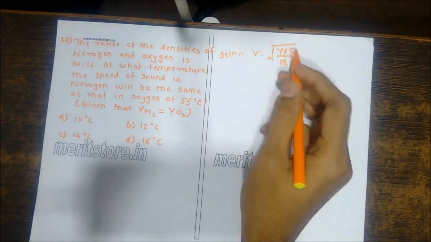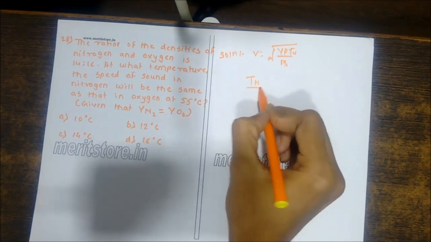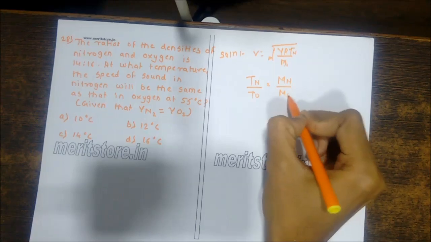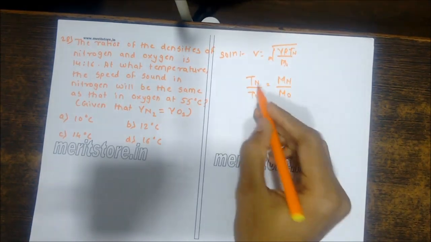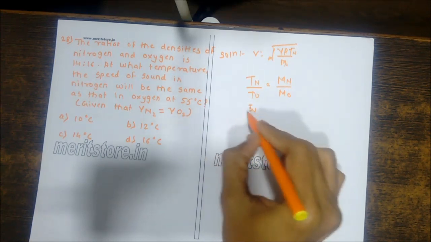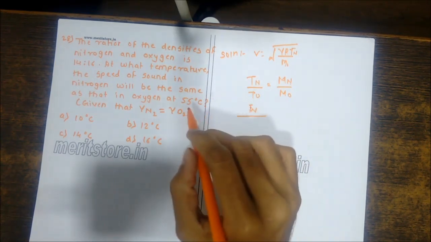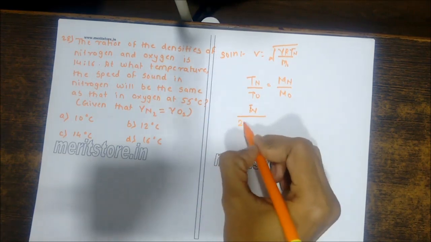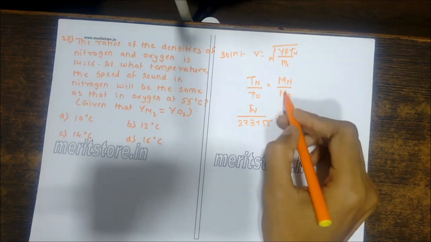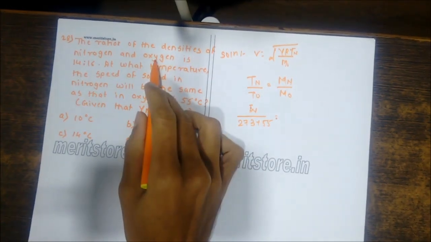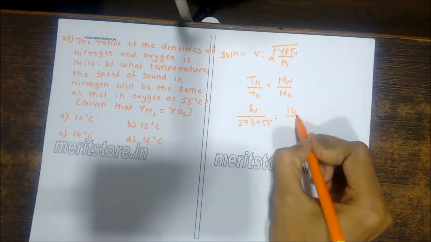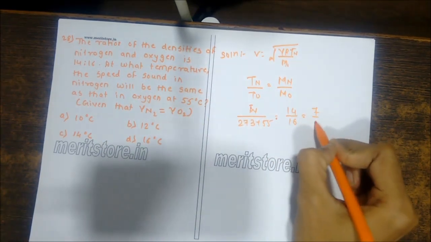So separating them, we get temperature for nitrogen upon temperature for oxygen equals mass of nitrogen upon mass of oxygen. So we have Tn upon the temperature for oxygen, which is 273 plus 55 in Kelvin, equals the ratio of the masses of nitrogen and oxygen, 14:16, that is around 7 upon 8.